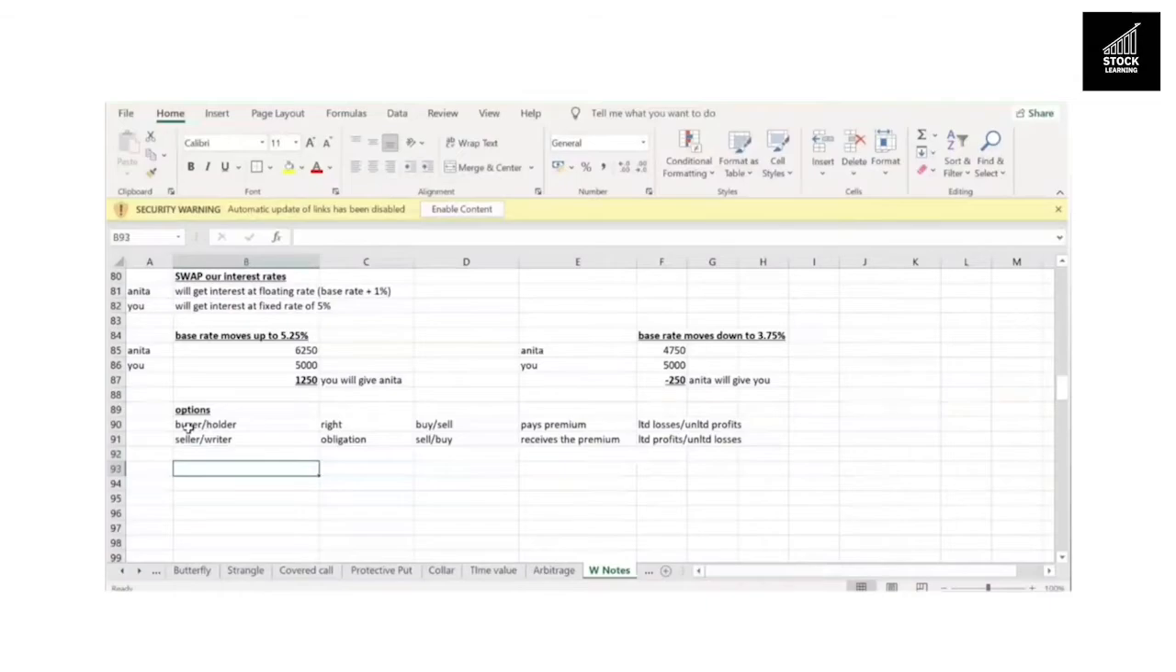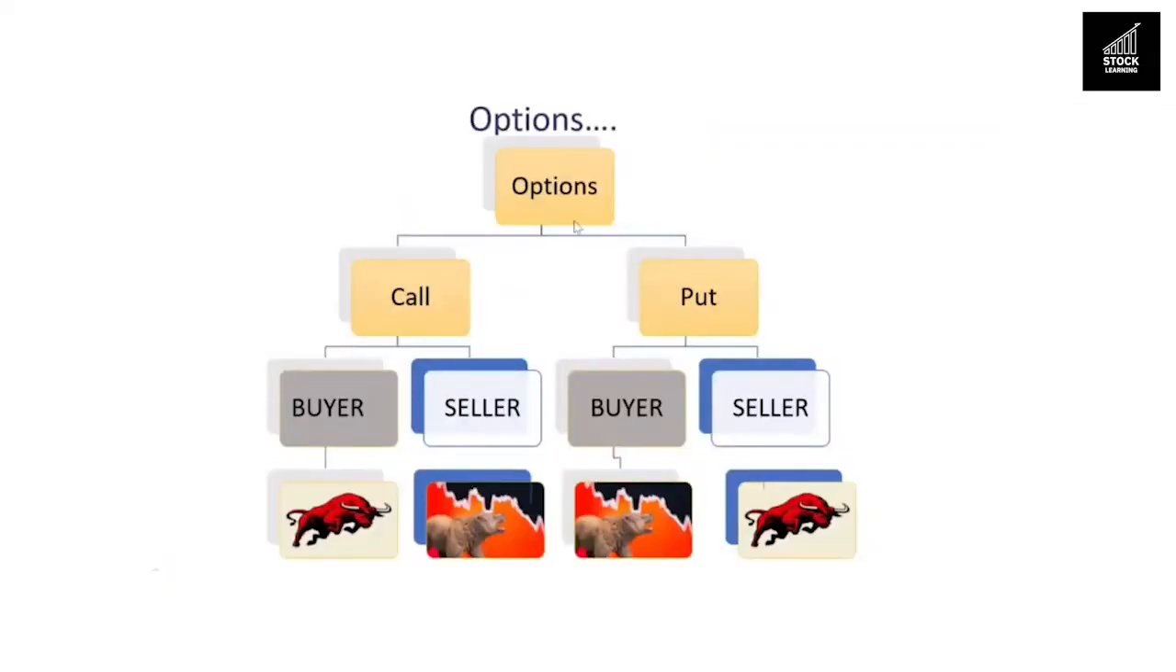Options are of two types. There is call and there is put. Now, what happens in a call option, and what happens in a put option? Now, let us look at call option and put option. Okay. Let's first look at the call option.